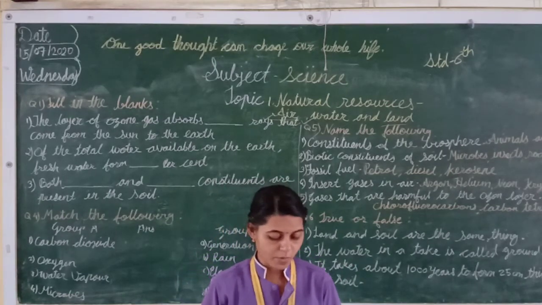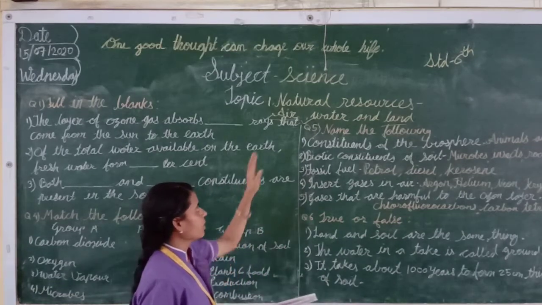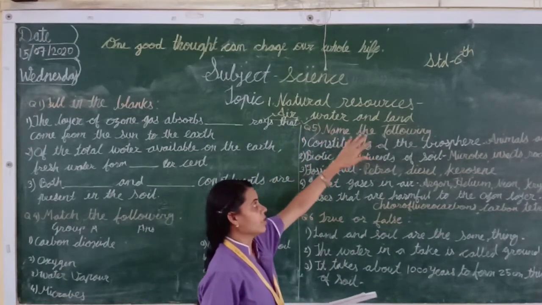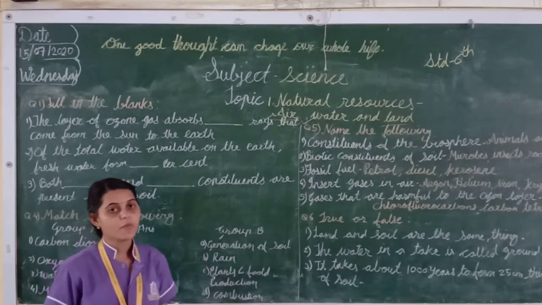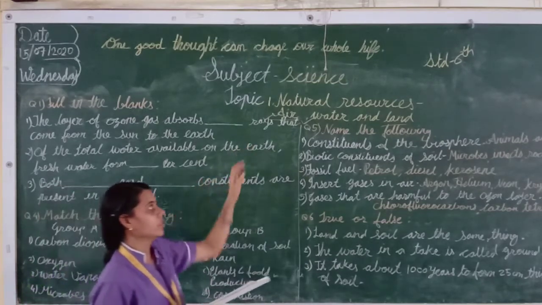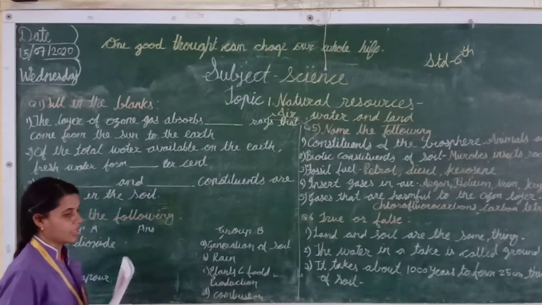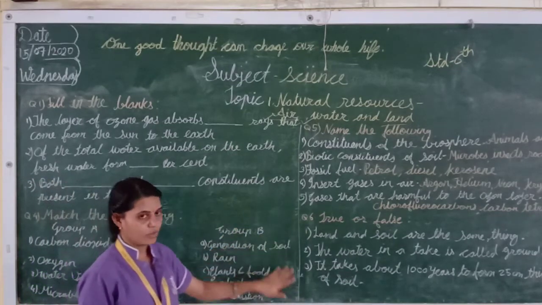Okay, students, I hope you understood me. Air, water and land are the natural resources. They are very useful for all living things. Our life depends on these natural resources. Now, students, we will see the objective questions only.